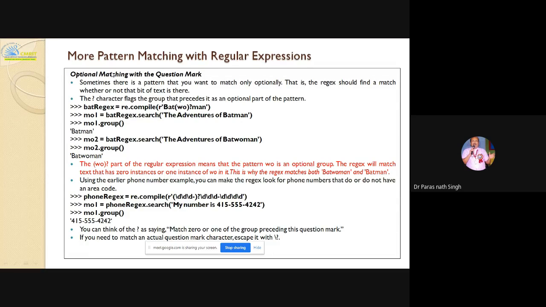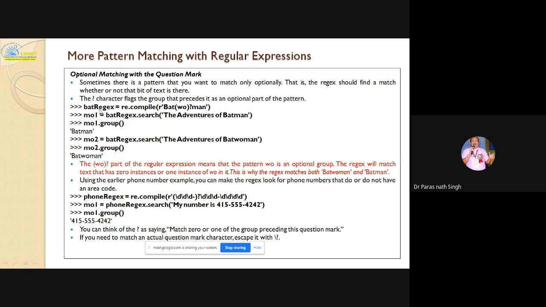So optional matching with the question mark. The question mark, if you are learning Unix, represents a single metacharacter. In Unix we call it a metacharacter. And here in the regular expression also, you want to match only optionally. That is, the regex should find a match whether or not that bit of text is there. Better to say, whether that particular character is there. So the question mark flags the group that precedes it as an optional part of the pattern.